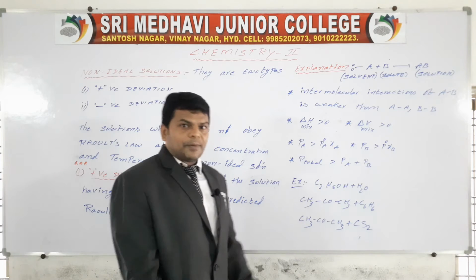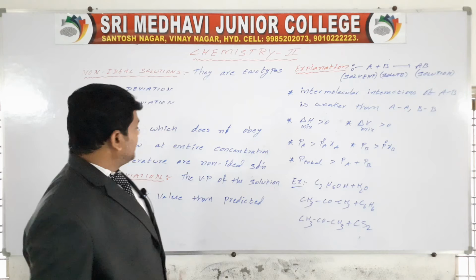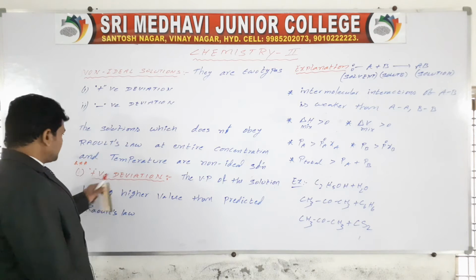All these are examples for positive deviation solutions.